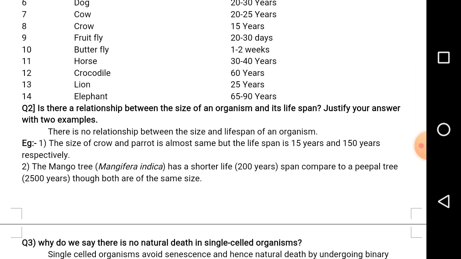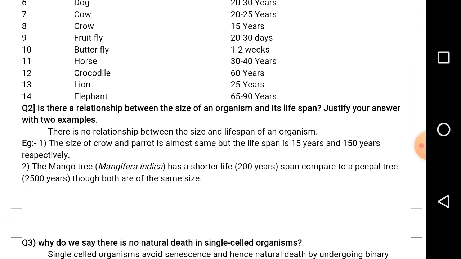For example, the size of the crow and the size of the parrot are the same, but the crow survives for 15 years, whereas the parrot survives for 150 years. Our Indian parrot survives for only 13 years. The American parrots survive for 150 years.